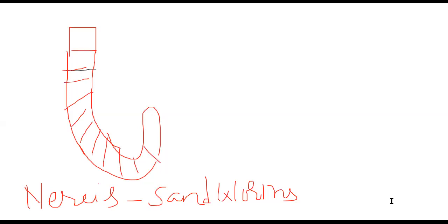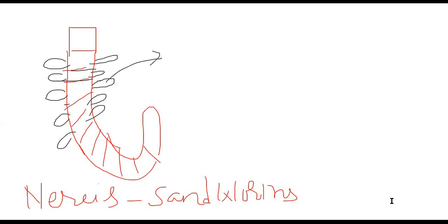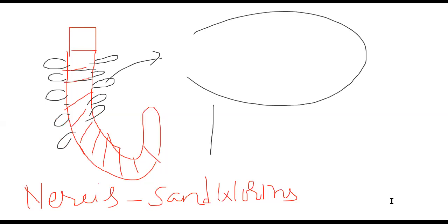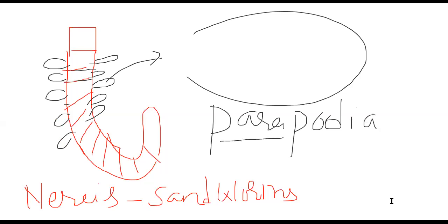In Nereis, parapodia are present. So para means side, poda means legs, parapodia means side legs, and many are present. Let me show you one parapodium under the microscope. This is parapodia. Para means side, poda means legs. Every segment has these side legs. That is what we call parapodia.